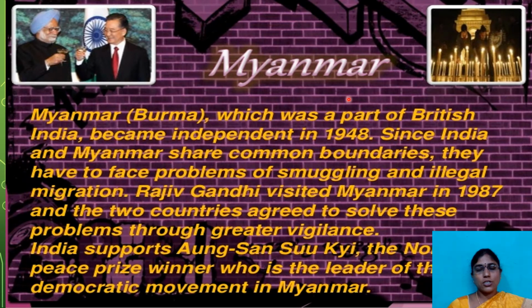The relationship with Myanmar. Myanmar is also called Burma, which was a part of British India at that time, and became independent in the year 1948. Since India and Myanmar share common boundaries, they have to face problems of smuggling and illegal migration. Without permission, those people are settling in other countries. Rajiv Gandhi also visited Myanmar in 1987, and the two countries agreed to solve these problems through greater vigilance.